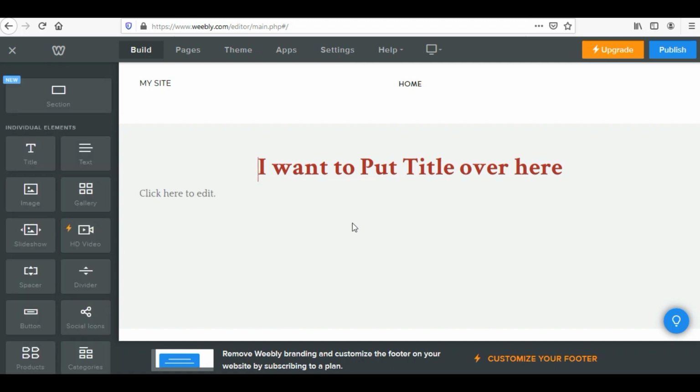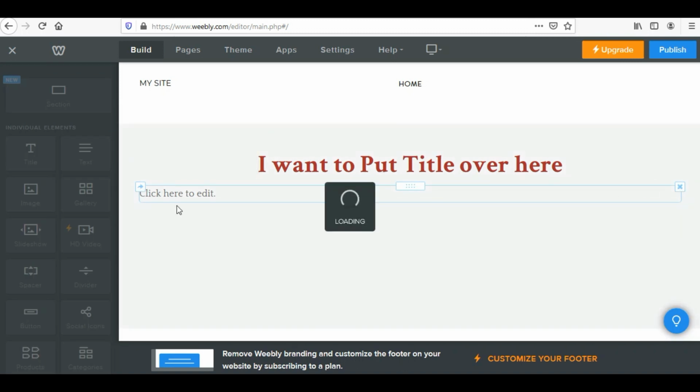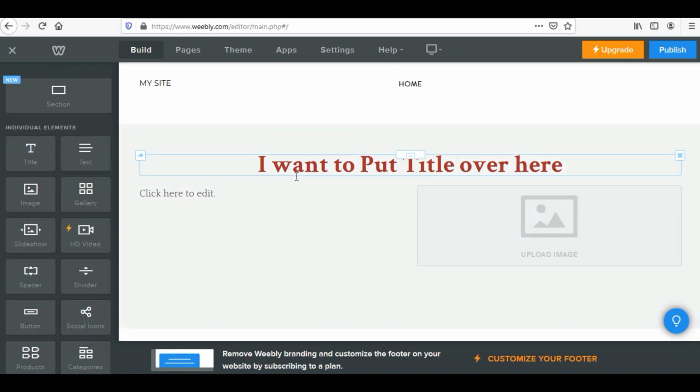Now what I want my page to be like: this is the title. Beneath it, I want certain text should come over here, and in this section, particularly the half page, there should be an image. So what I'm going to do, I'm going to drag this image also, but I am going to take it to this side, and see, a small blue line is created. I'll drop it here. It simply means this particular section now, which is below this title, is divided into two equal parts.